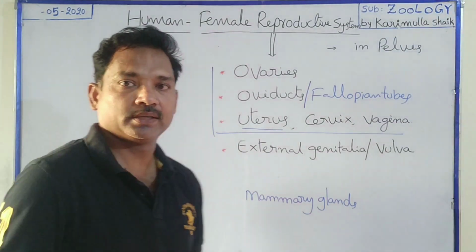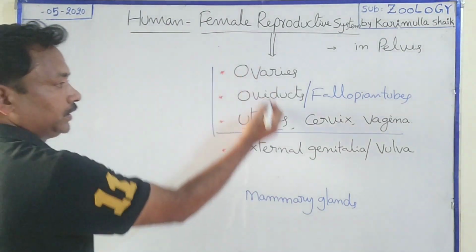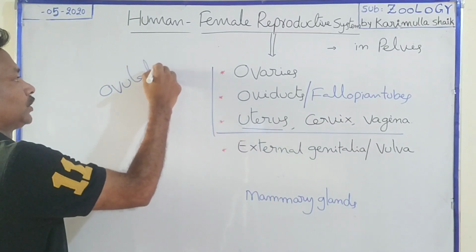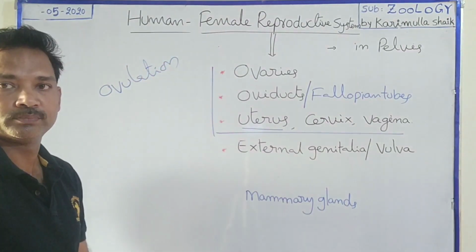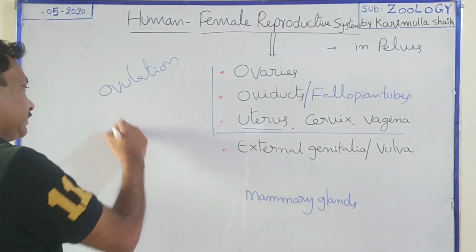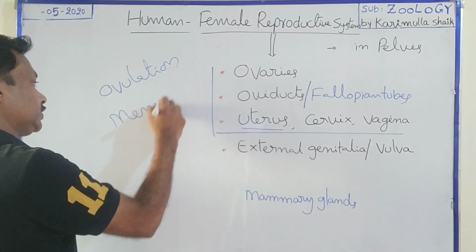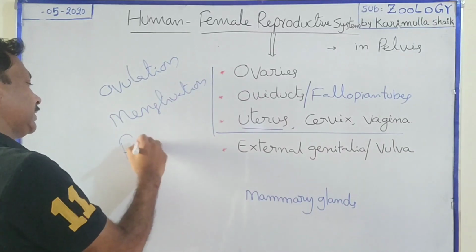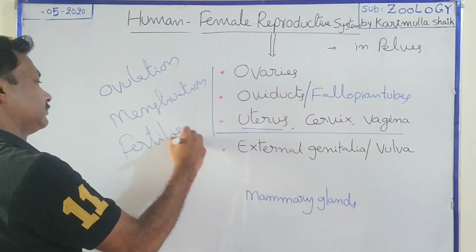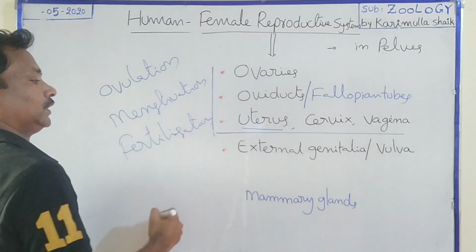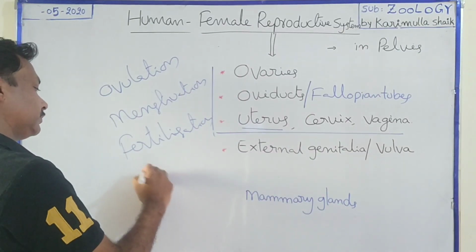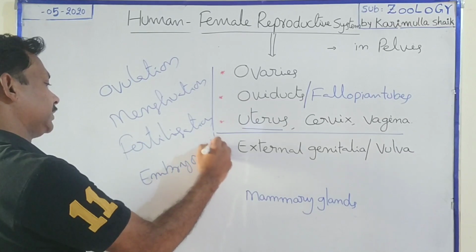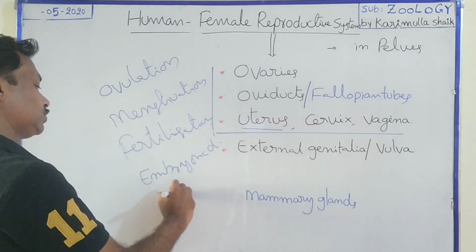Why? Because in the female reproductive system, in these organs, certain events happen, like production and release of the ovum, ovulation, as well as menstruation, fertilization, development of the embryo, embryonic development, as well as parturition.